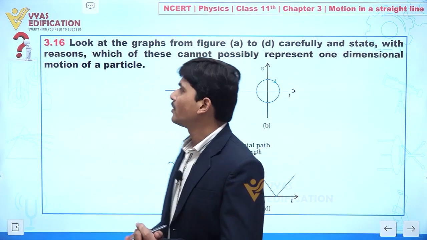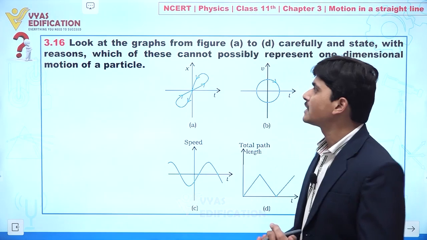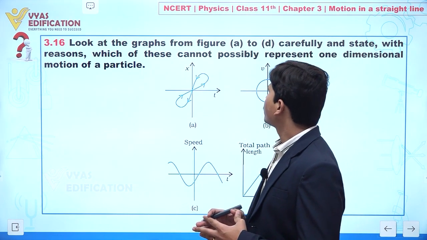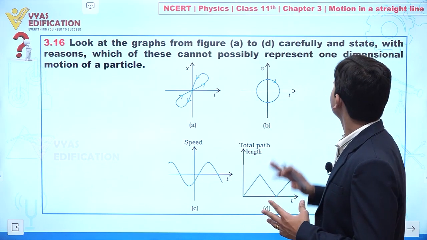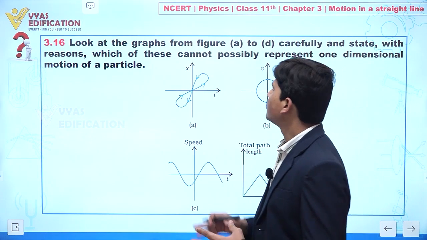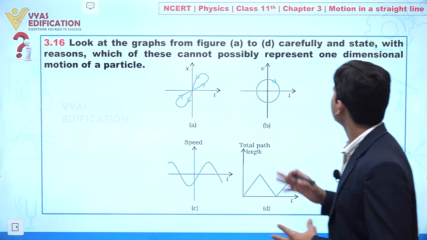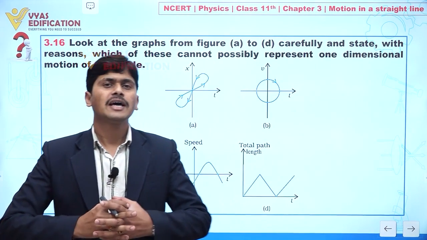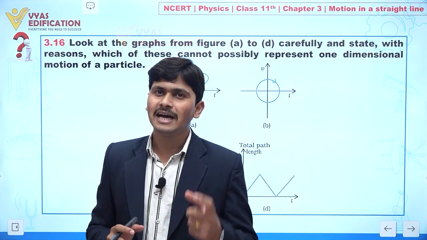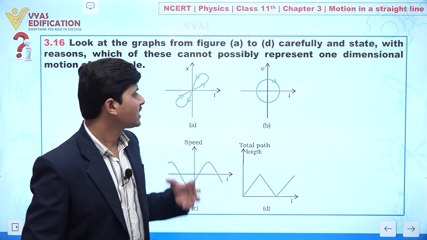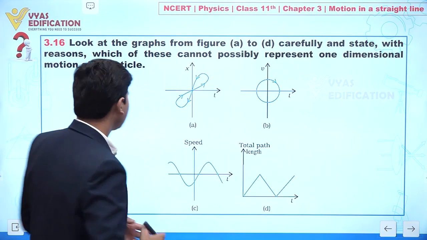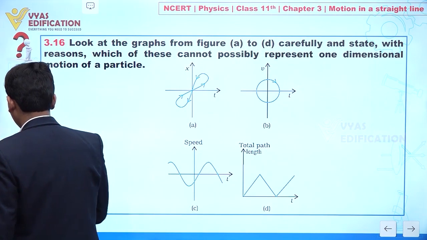Now dear student, we are going to discuss question number 3.16, and in this question it is given to you: look at the graphs from figure A to D carefully and state which of the following cannot possibly represent one dimensional motion of a particle. Clear? So my dear student, we are going to analyze each and every graph and try to understand which graph is possible and which one is not. Clear? So now concentrate on the screen.